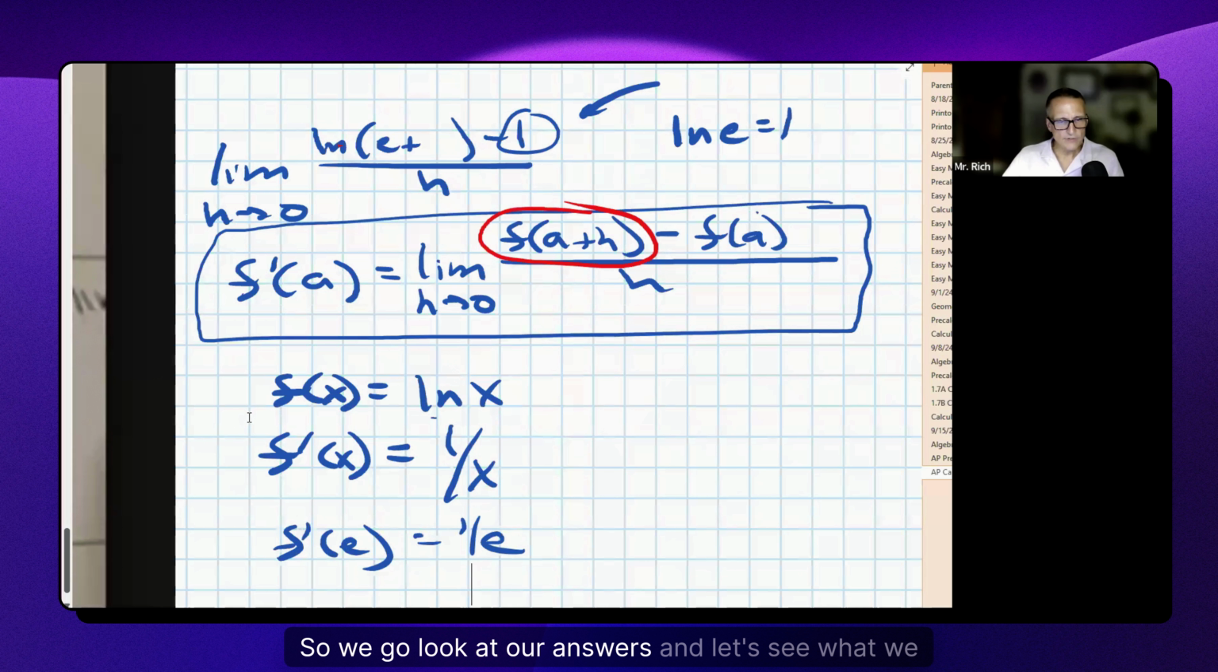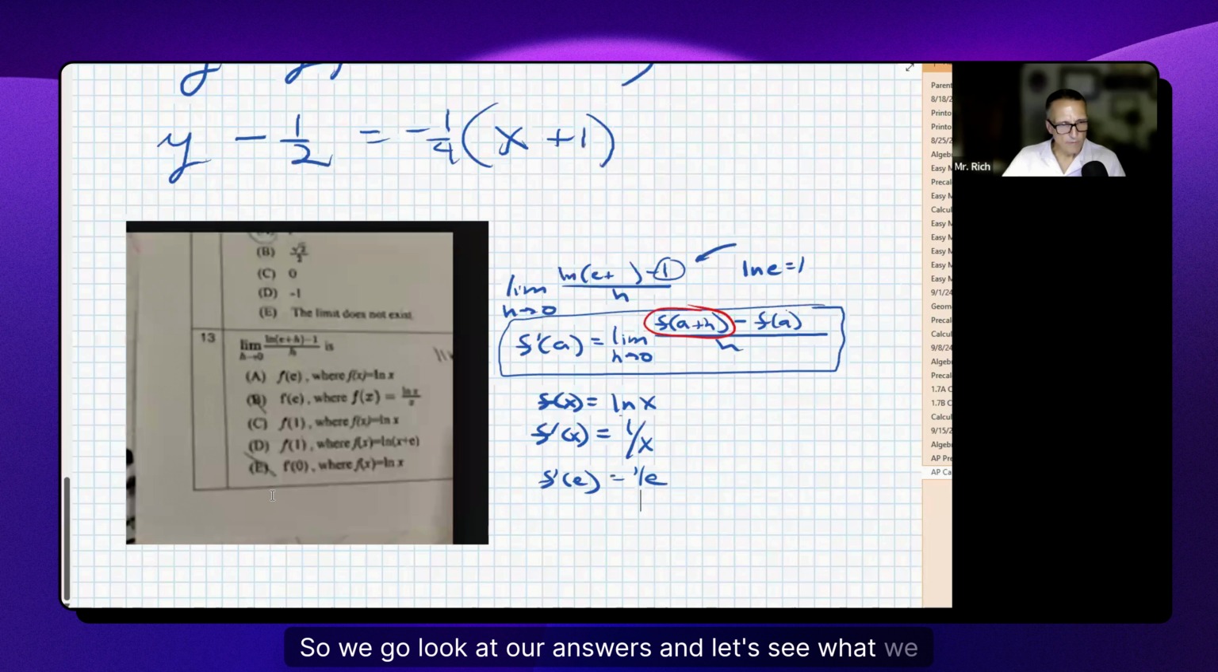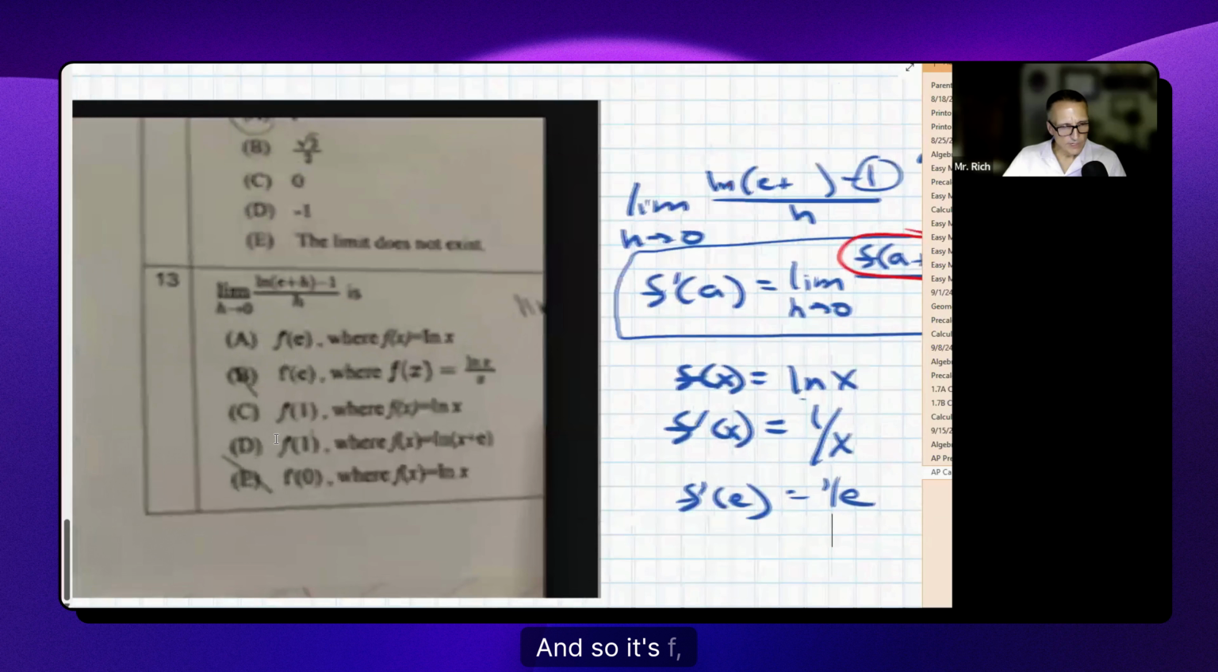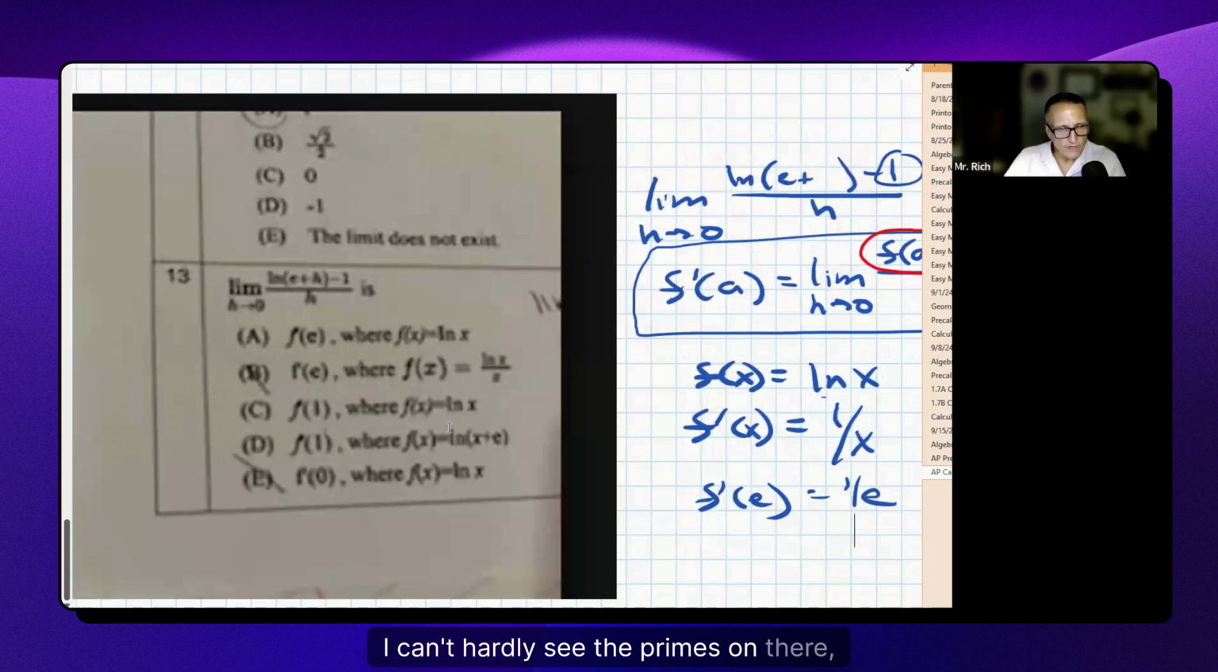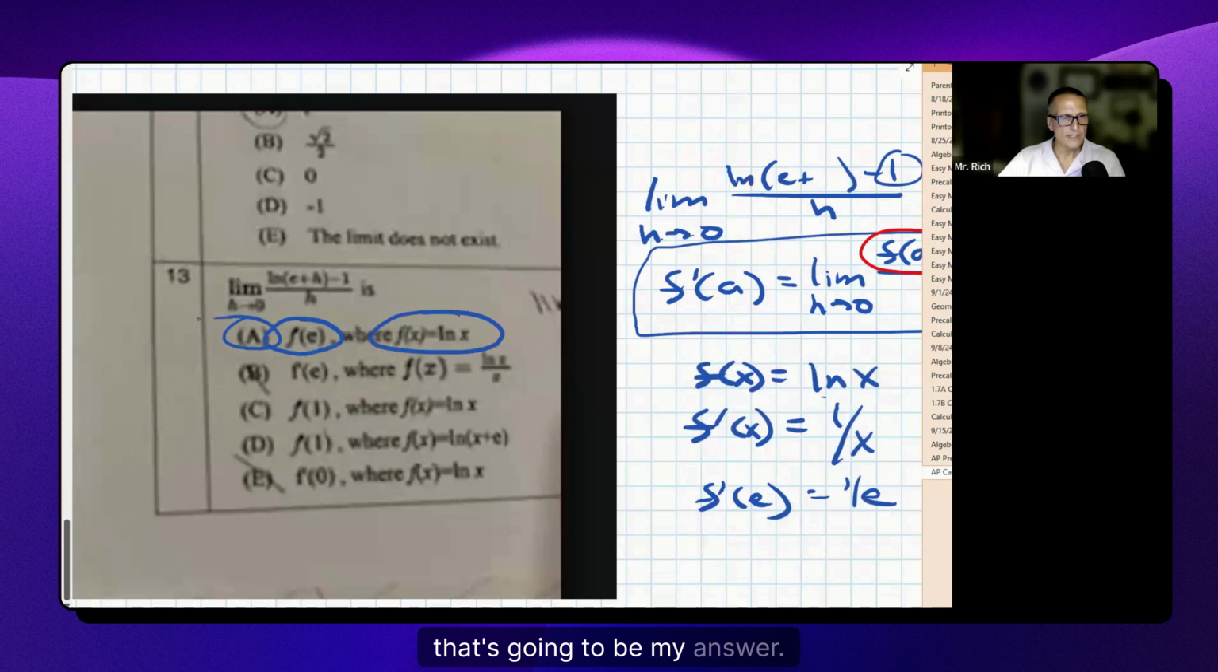So we go look at our answers, and let's see what we got. And so it's f prime of e. Now, I can't hardly see the primes on there, but it looks like that must be f prime of e. And therefore, where f of x is the natural log of x, that's going to be my answer.